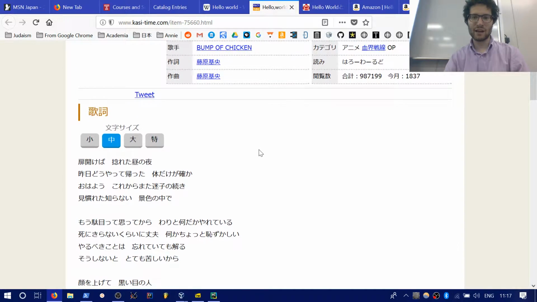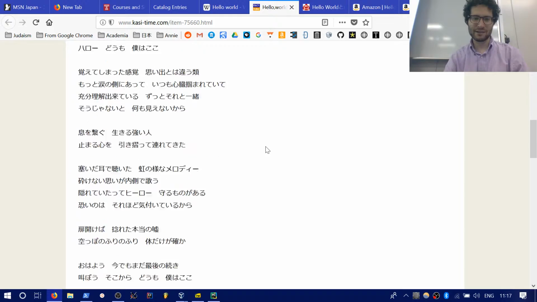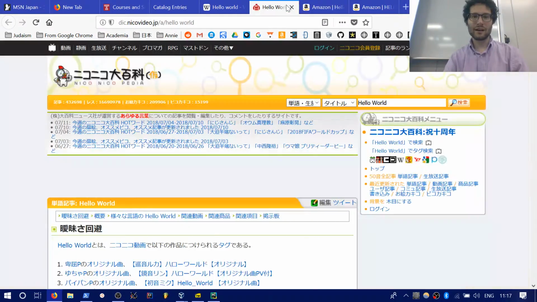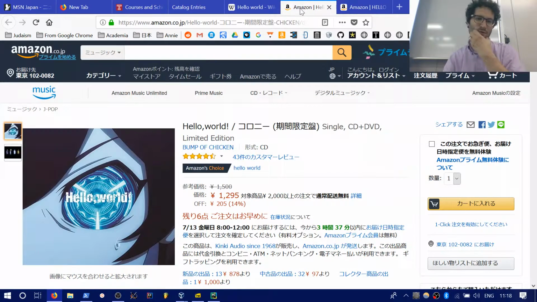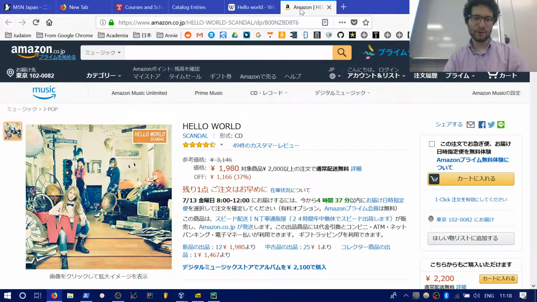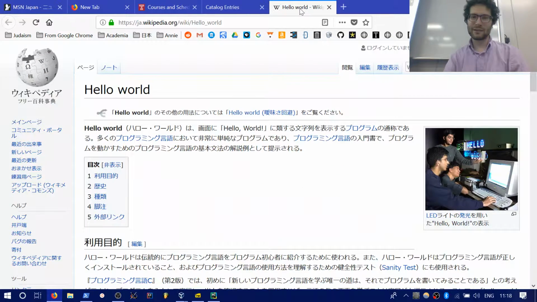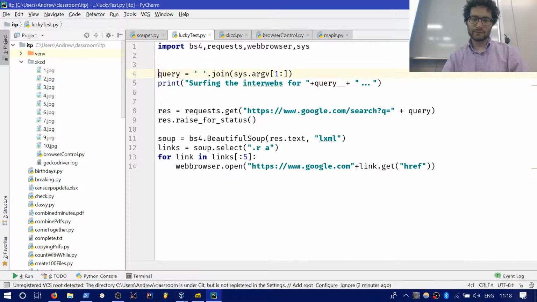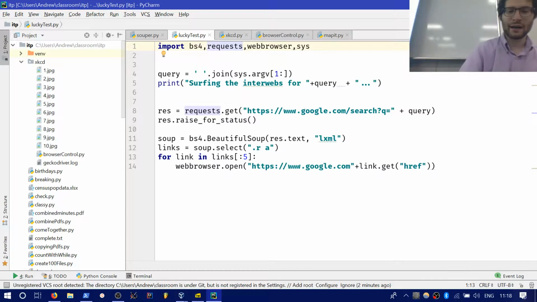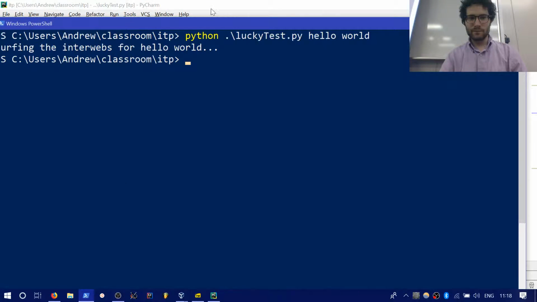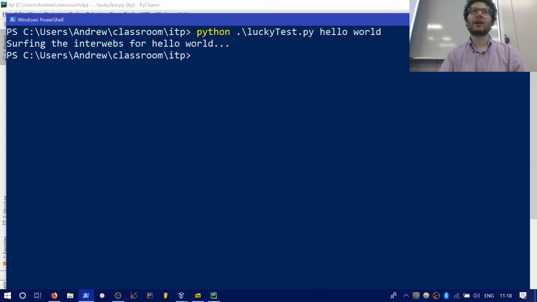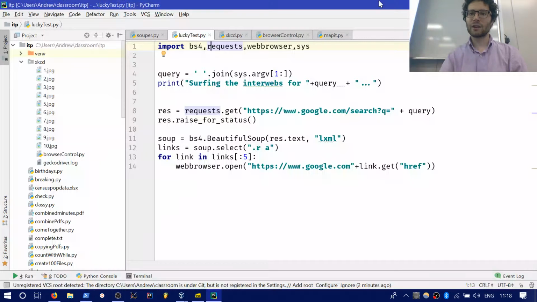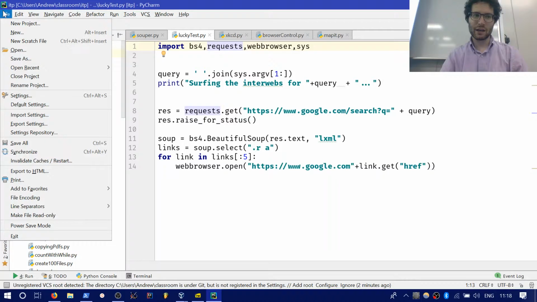which is a Wikipedia article, this page, which I guess is lyrics, I'm going to guess, a listing and two music albums, right? So it just opened up a whole bunch of stuff. So how does this program work? All I did was type in what I wanted to search and it opened up a bunch of tabs, which is essentially all that a web browser does.